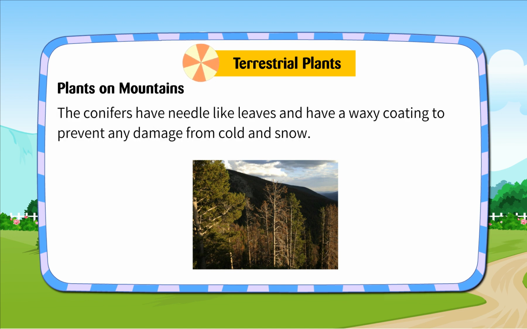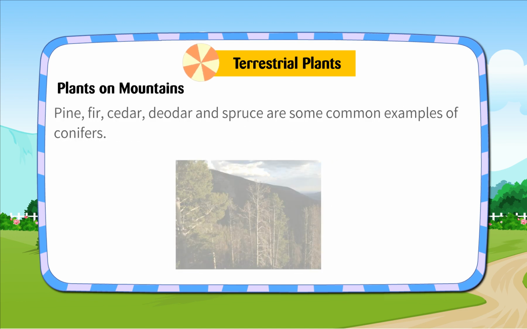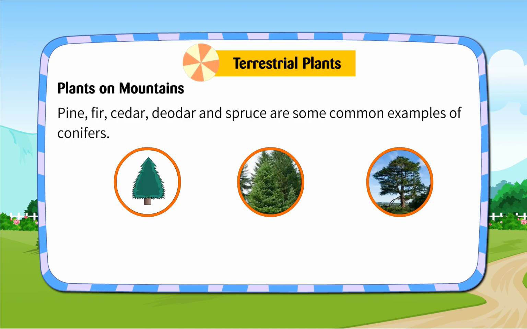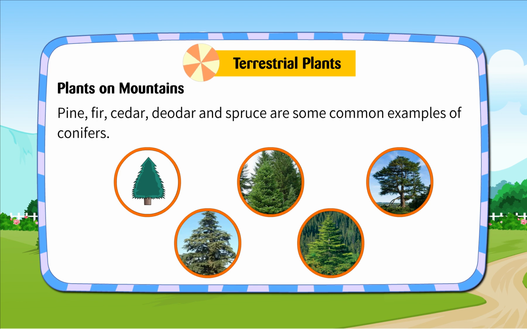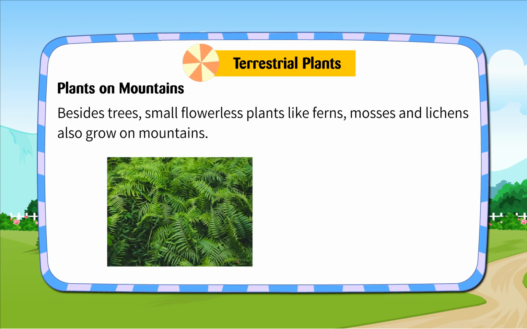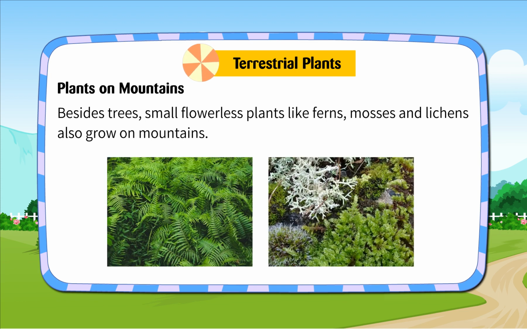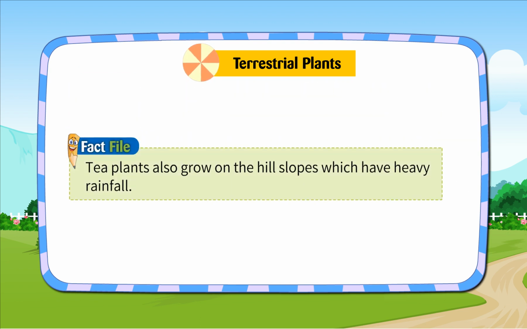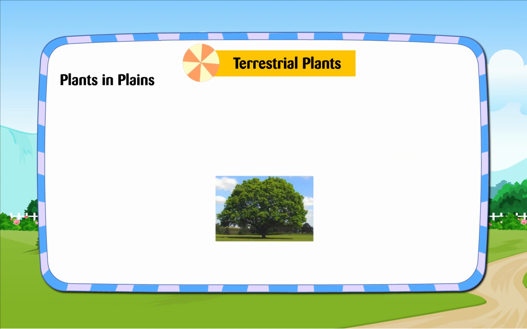The conifers have needle-like leaves and have a waxy coating to prevent any damage from cold and snow. Pine, fir, cedar, deodar, and spruce are some common examples of conifers. Besides trees, small flowerless plants like ferns, mosses, and lichens also grow on mountains. Fact file. Tea plants also grow on hill slopes which have heavy rainfall.